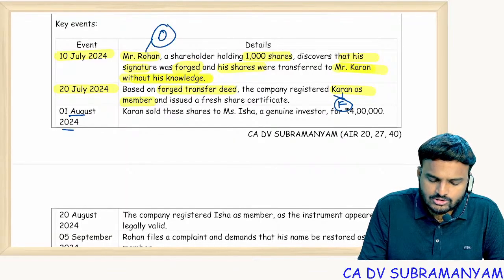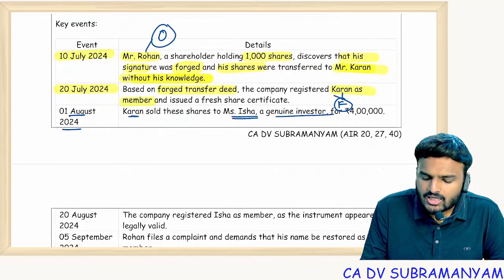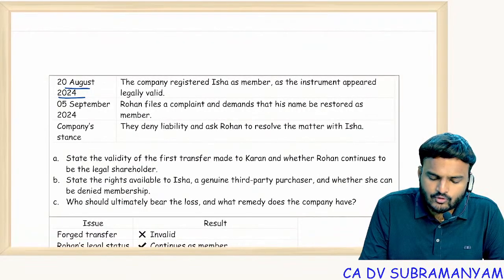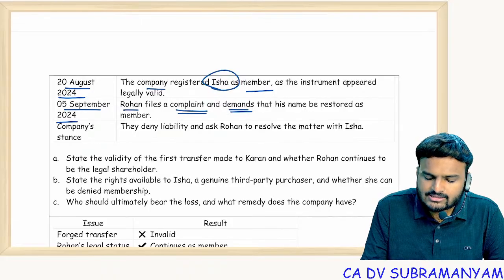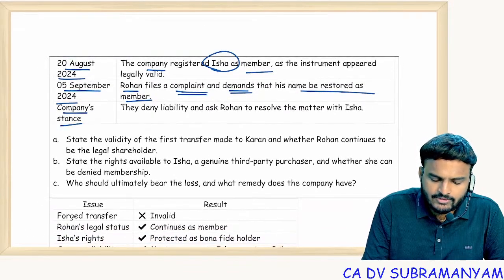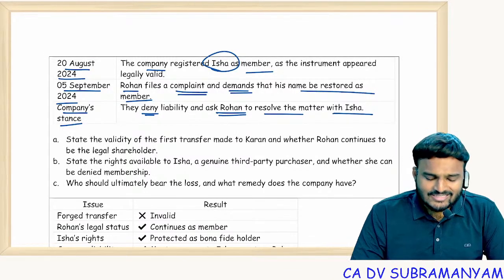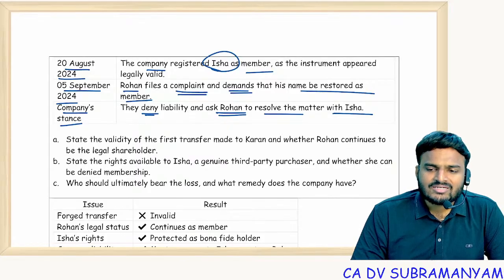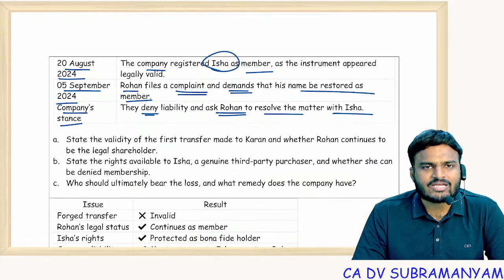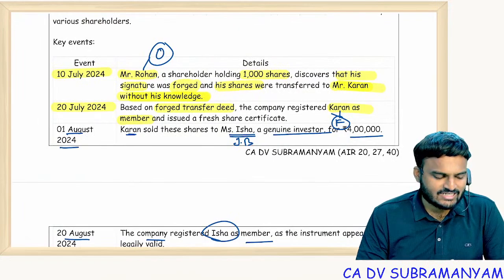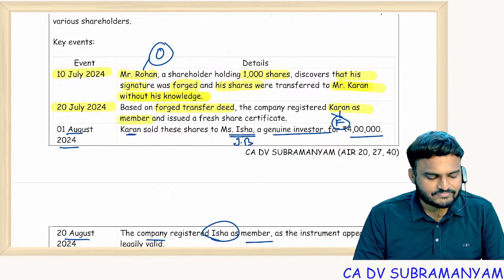On 1st August 2024, Karan sold the shares to Isha, a genuine investor, an innocent buyer, for 4 lakhs. On 20th August 24, the company registered Isha as a member. On 5th September, Rohan files a complaint and demands that his name must be restored. Now the company denies liability and asks Rohan to resolve the matter with Isha. Oh my god. See, here the main culprit is the company. Why? They didn't verify the signatures, allowed the forged transfer document and registered the shares in the name of Mr. Karan. So the company is the defaulter. In this entire story, the company is the defaulter. Getting it?